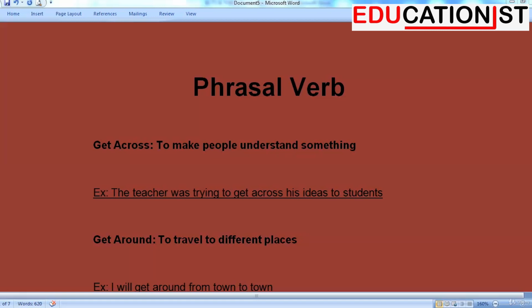So let's start now. The first one is get across. The meaning would be to make people understand something. Example, the teacher was trying to get across his ideas to students. The next phrasal verb is get around. That means to travel to different places. Example, I will get around from town to town.